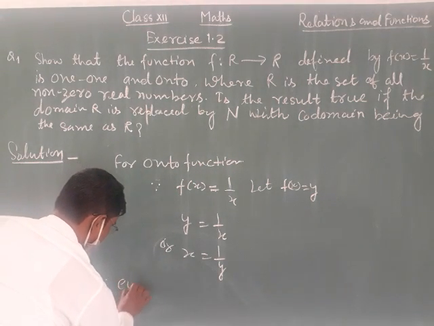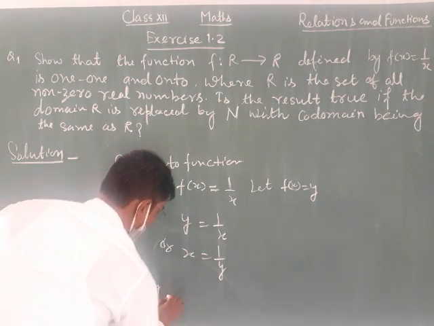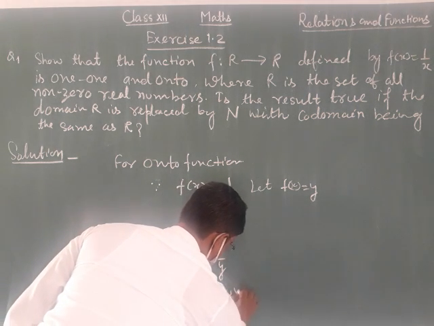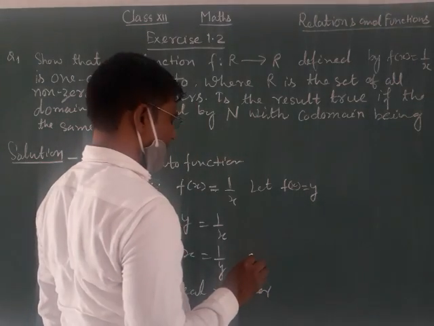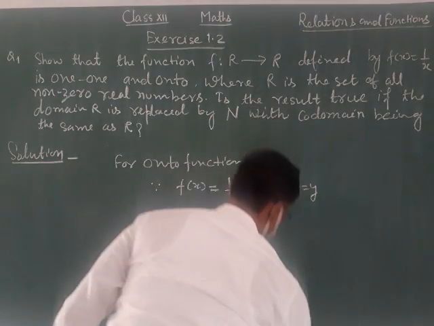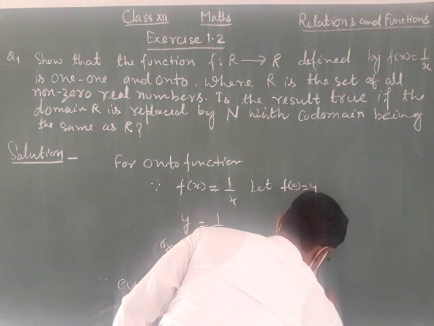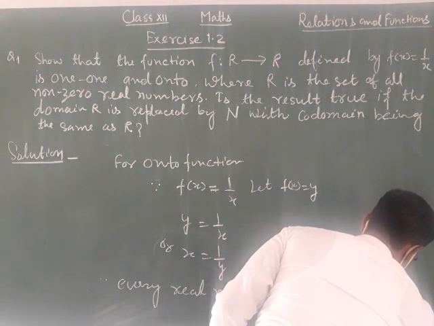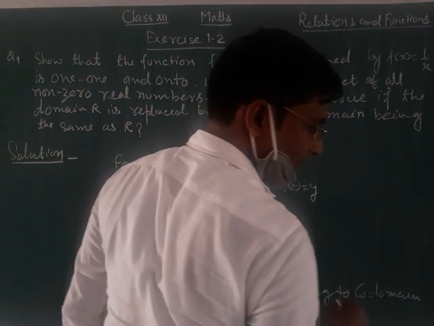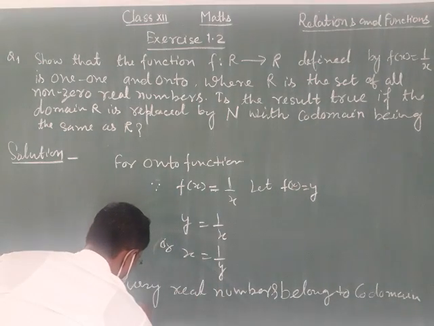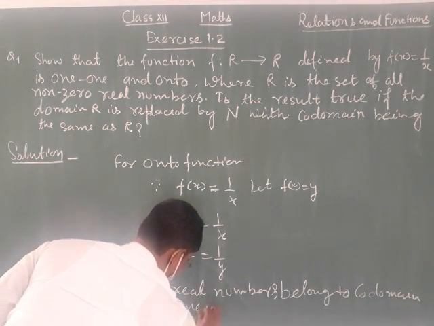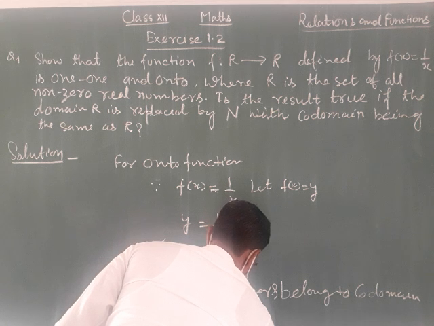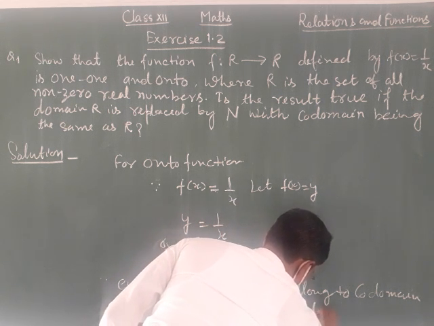Therefore, since every element, every real number, every real number belonging to the codomain may have a pre-image in the domain.